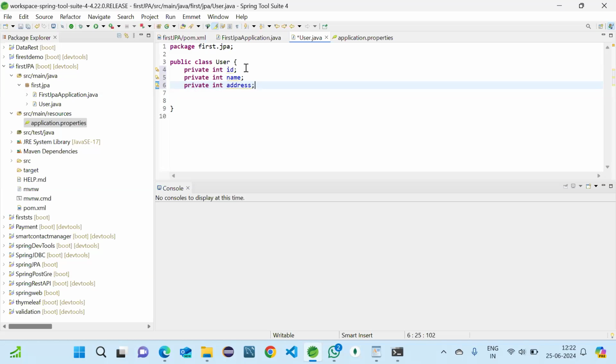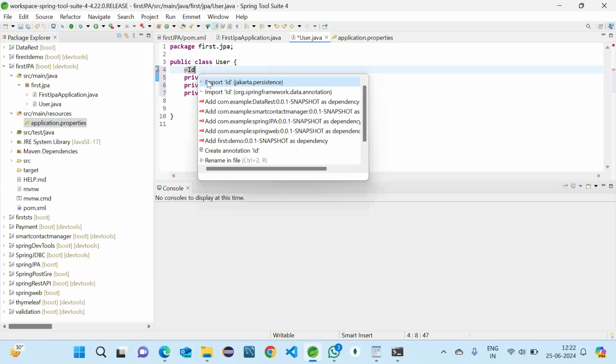And I want to make the ID some auto generator, so I can just take it, select id, press Ctrl+1 and import it.